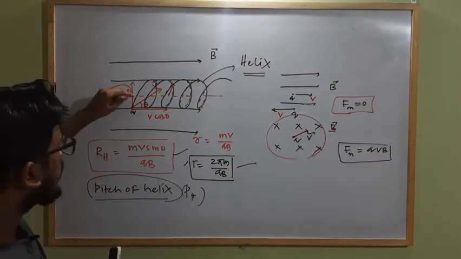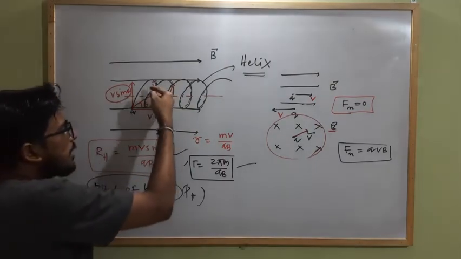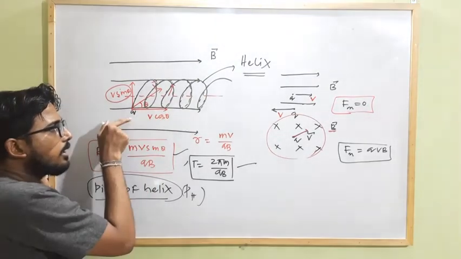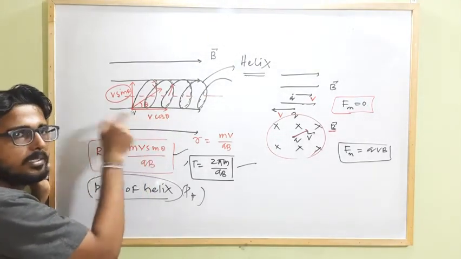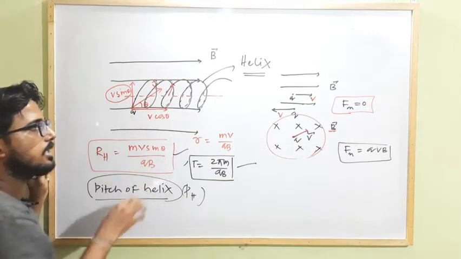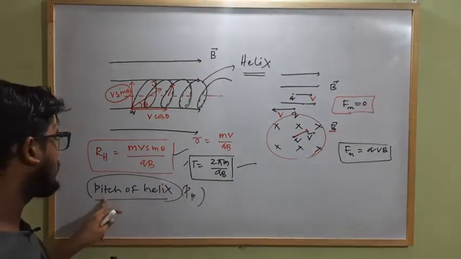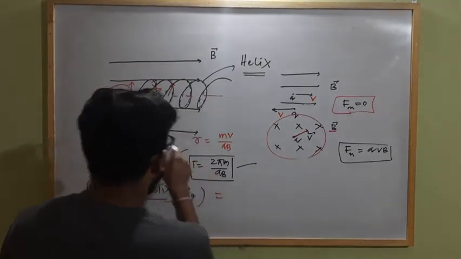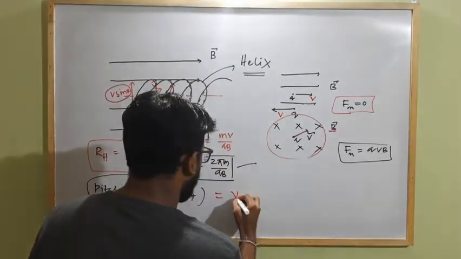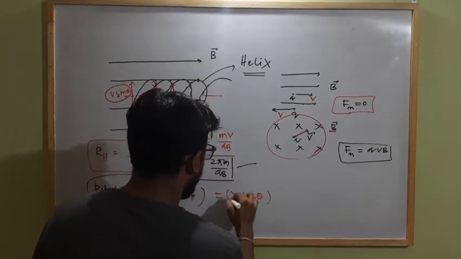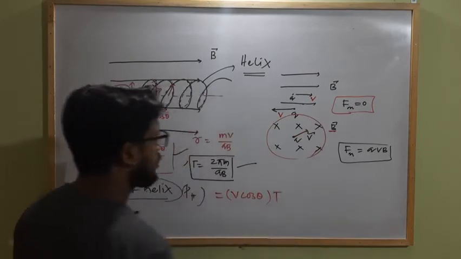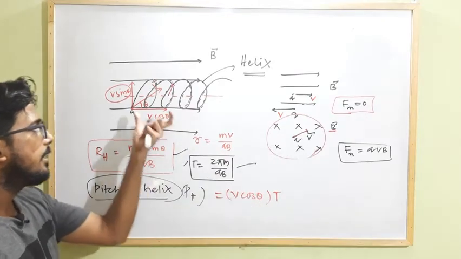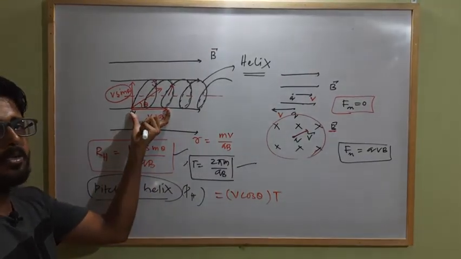That means the time period required to complete one cycle by the charged particle, and during that period what is the linear distance covered by that charged particle due to the velocity v cos theta? That linear distance is known as what? Pitch of helix. So pitch of helix will be how much? This will be the velocity along the horizontal direction, that is v cos theta, into the time period of the charged particle. This will be the linear distance obtained by the charged particle along the horizontal direction.